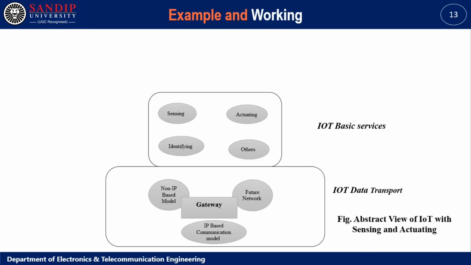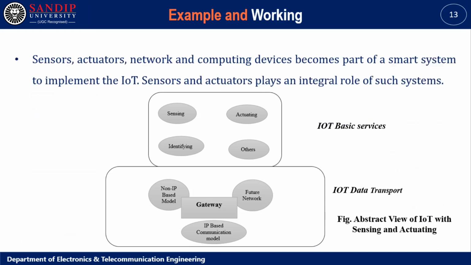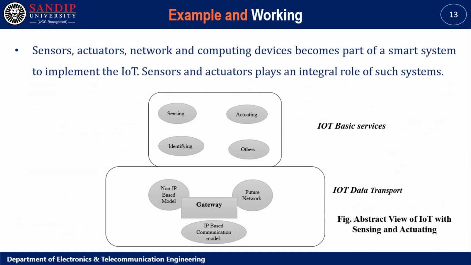Figure shows the abstract view of IoT with sensing and actuating. Sensors, actuators, network and computing devices become a part of a smart system to implement the IoT. Sensors and actuators play an integral role in such a system.